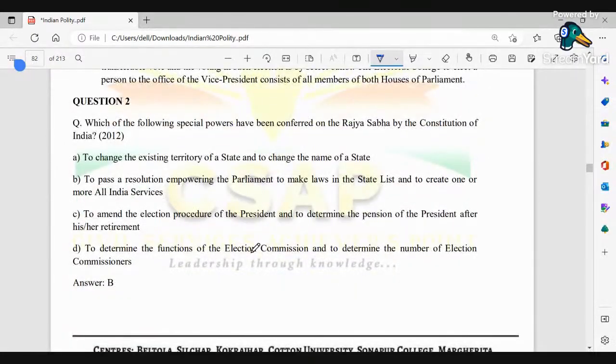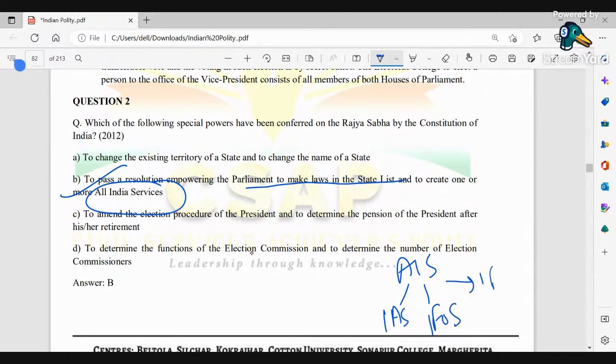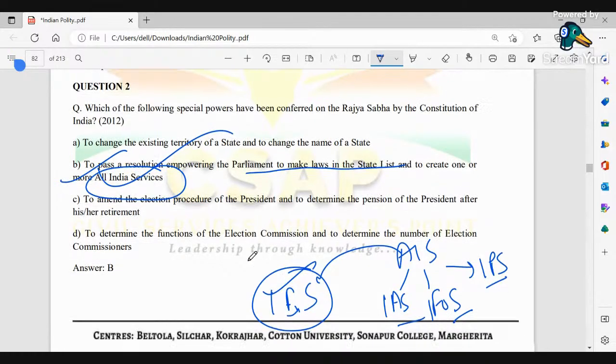Which of the following special powers have been conferred on the Rajya Sabha by the Constitution of India? To pass a resolution empowering the parliament to make laws in the state list and to create one more All India Service. Today, All India Services are basically three: Indian Administrative Service, Indian Forest Service, and lastly Indian Police Service. Everything else is Central Services, not All India Services. So if tomorrow we want to create one more service, suppose the Indian Entrepreneurship Service, who will decide this? The Rajya Sabha will. That's why this is the correct option.